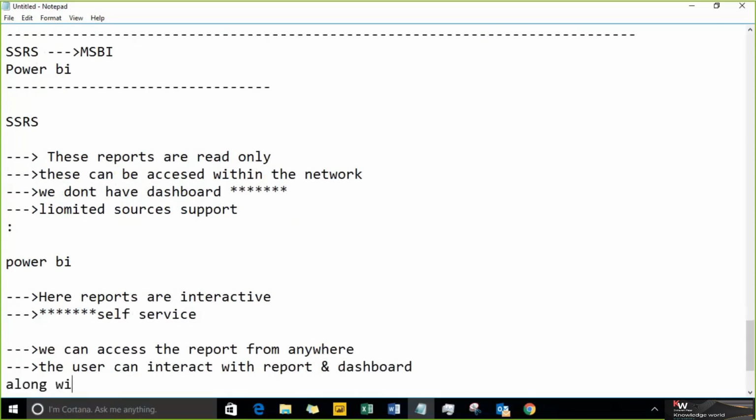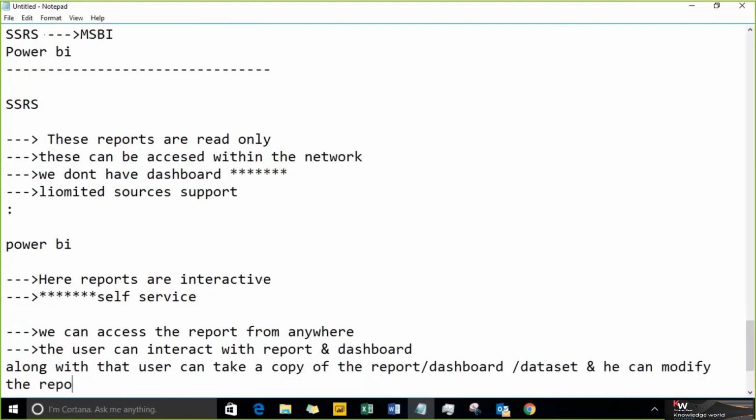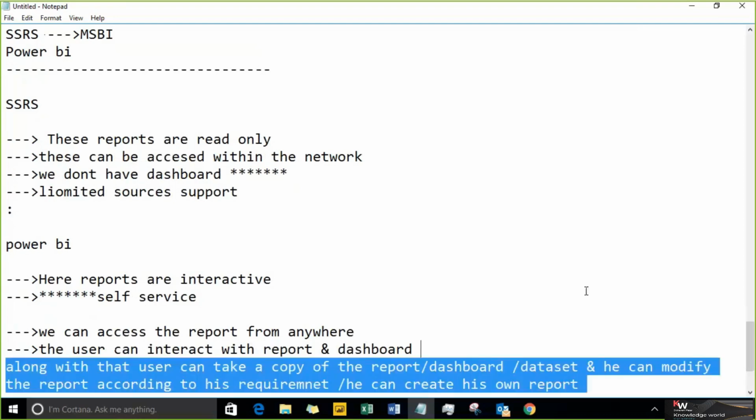Along with that, the user can take a copy of the report, dashboard or a data set. What is the dashboard? I will explain. He can take a copy of it, he can interact with it, and he can modify the report according to his requirement, or he can create his own report. This is the main concept of Power BI.